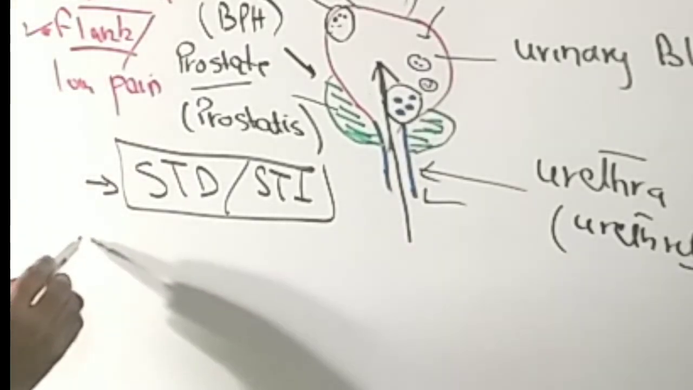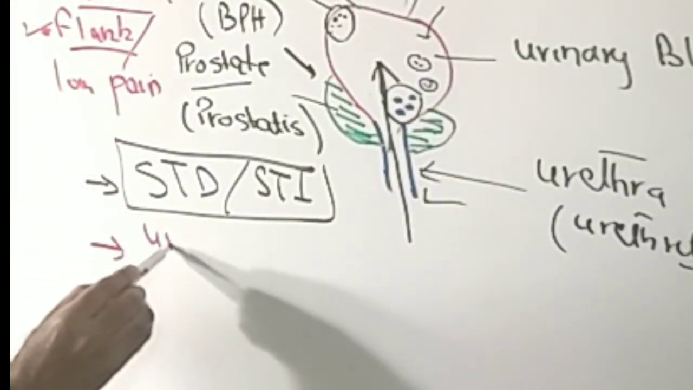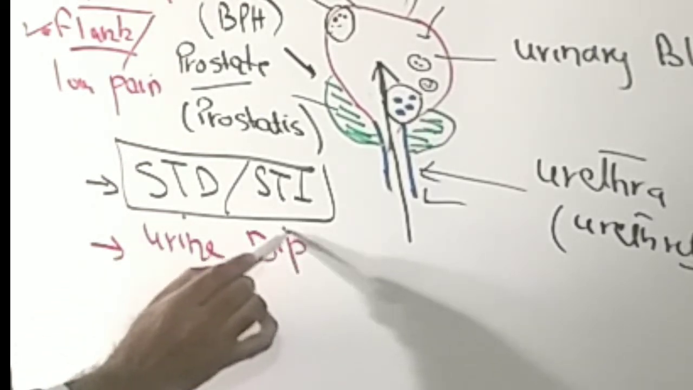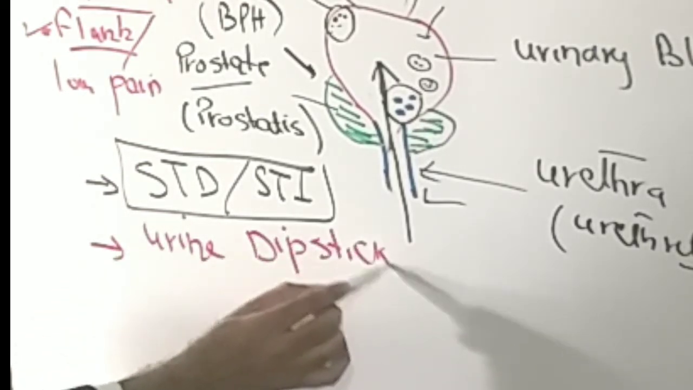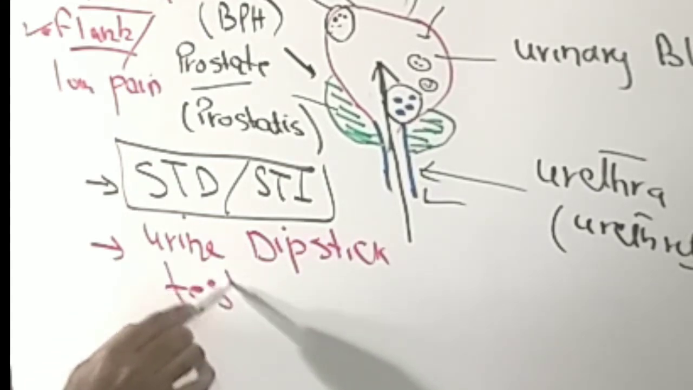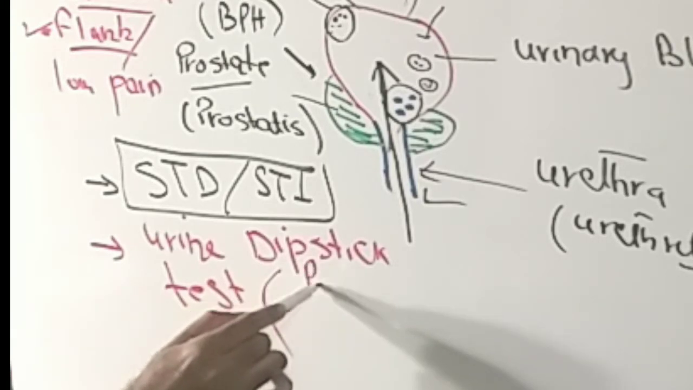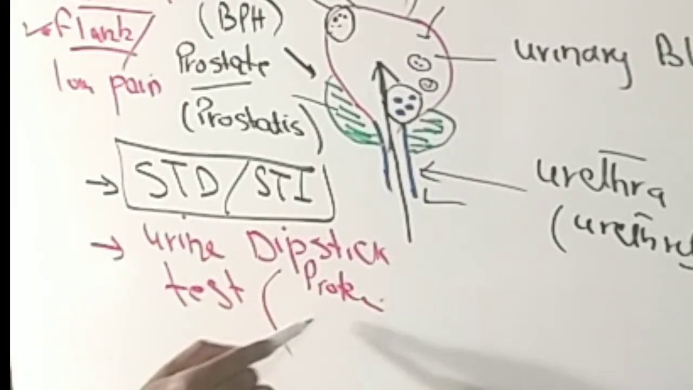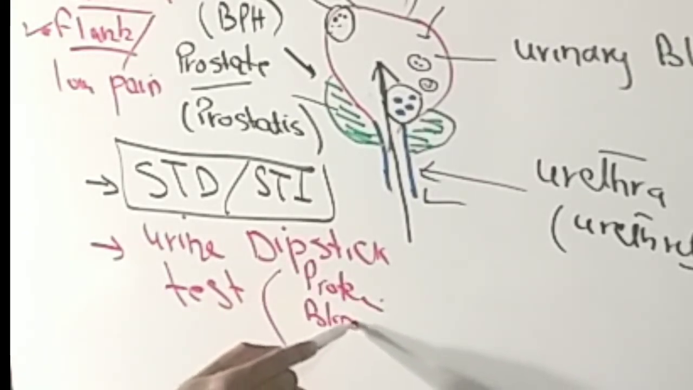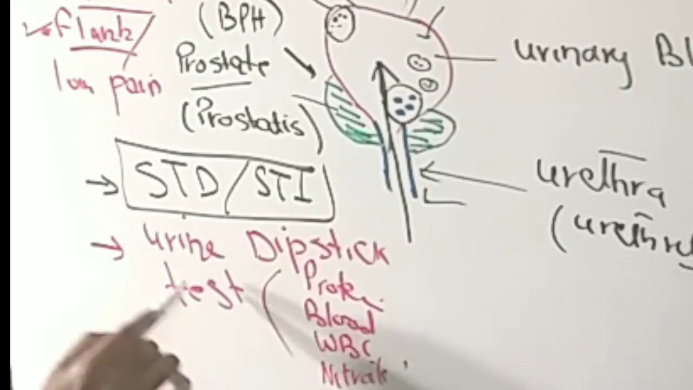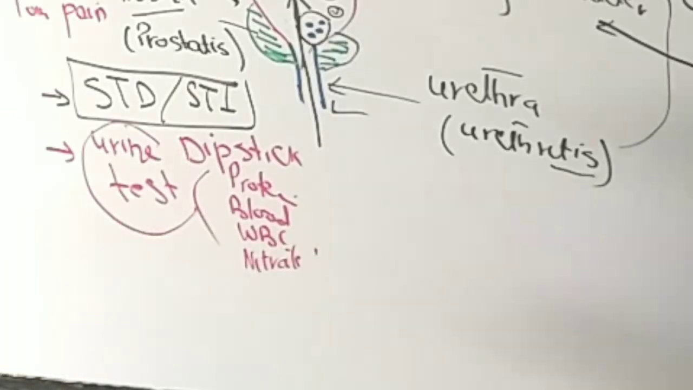Secondly, we do the urine dipstick test. Now I am talking about the diagnostic modalities. In the urine dipstick test, we may see the presence of protein or proteinuria, blood or hematuria, and the presence of WBCs and nitrites. These may be present on urine dipstick test.